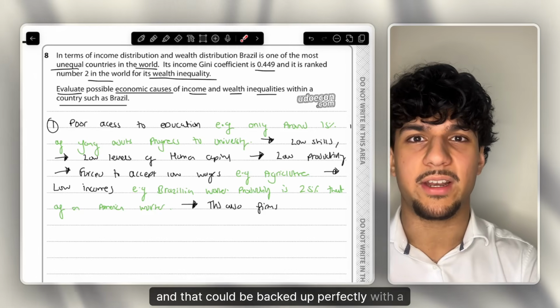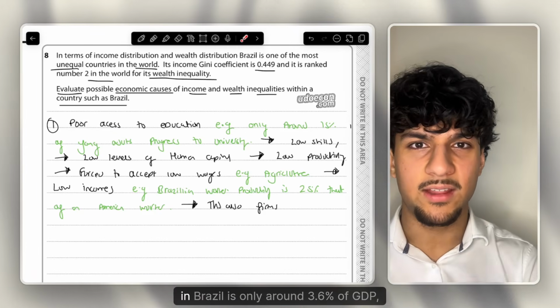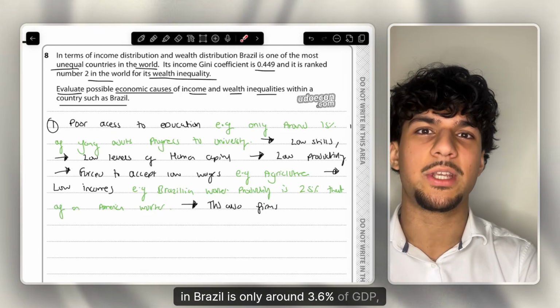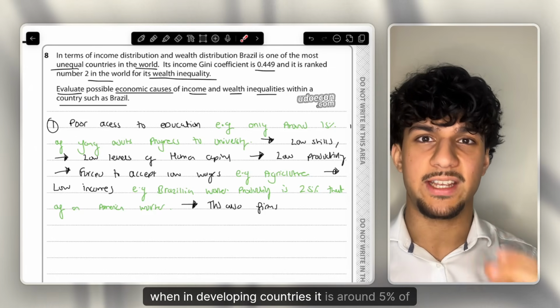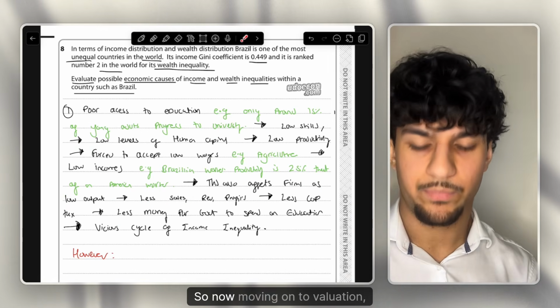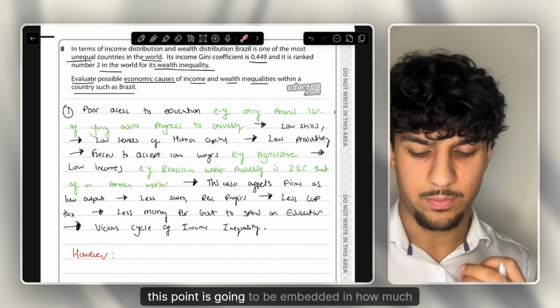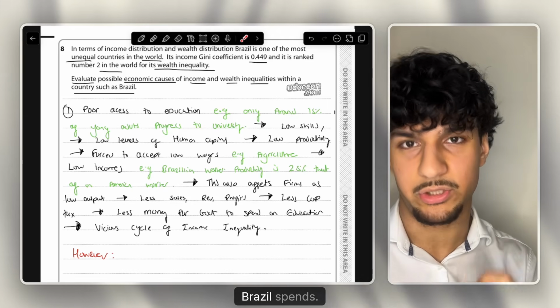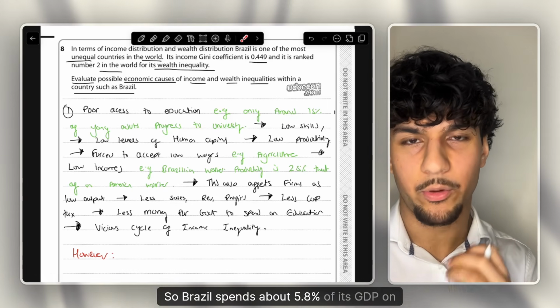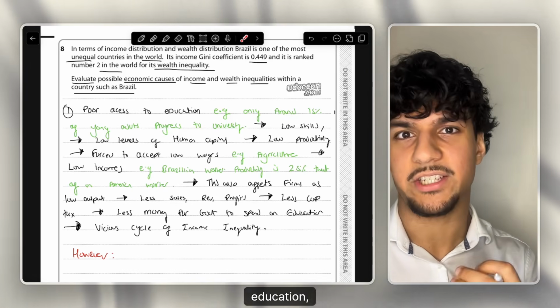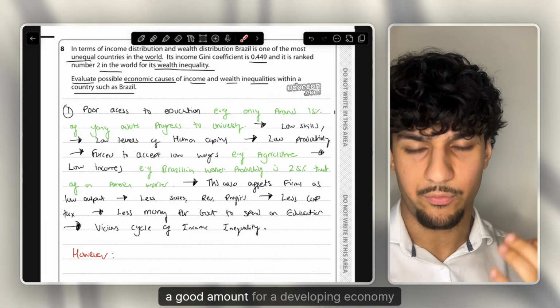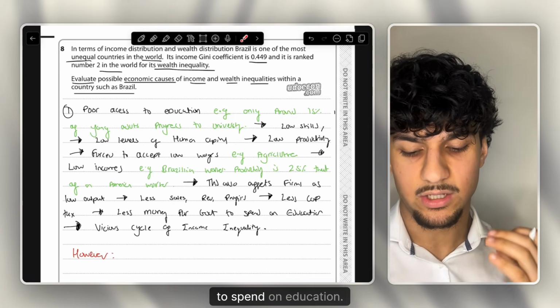And that can be backed up perfectly with a stat like corporation tax in Brazil is only around 3.6% of GDP, when in developing countries it is around 5% of GDP. So now, moving on to evaluation, this point is going to be embedded in how much Brazil spends. So Brazil spends about 5.8% of its GDP on education, which is a good amount for a developing economy to spend on education.